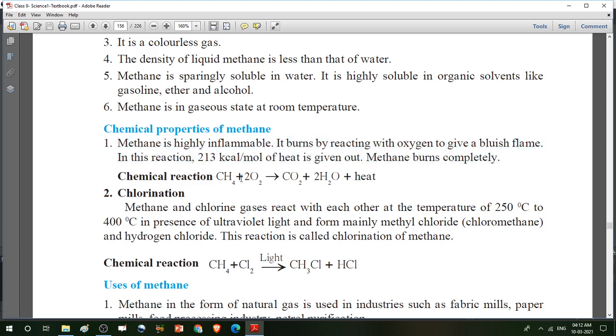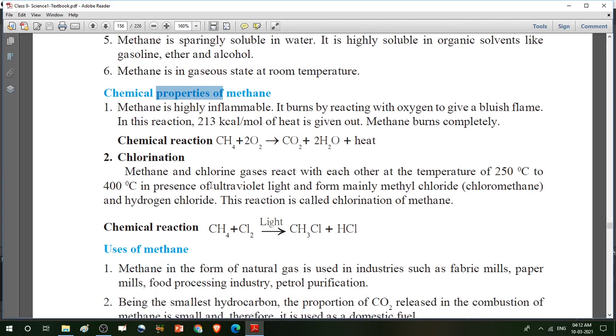Chemical reaction: methane reacts with oxygen gas to form carbon dioxide, water and heat. Clear? So just remember this equation. After writing this point, just write down the chemical reaction. Methane, again I repeat it. First write down this equation.